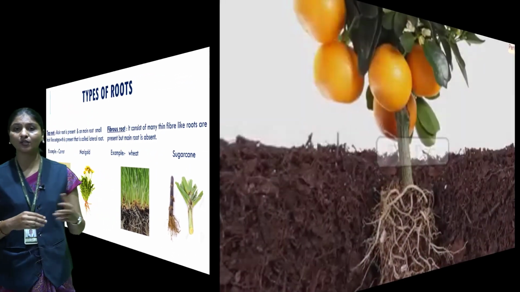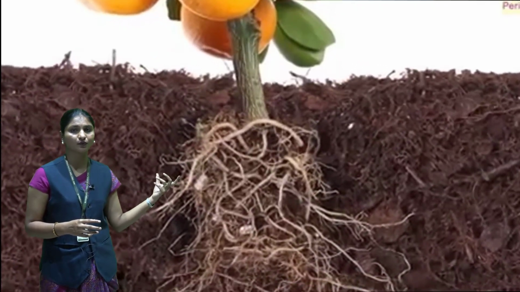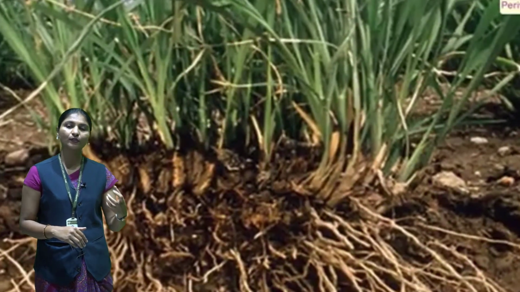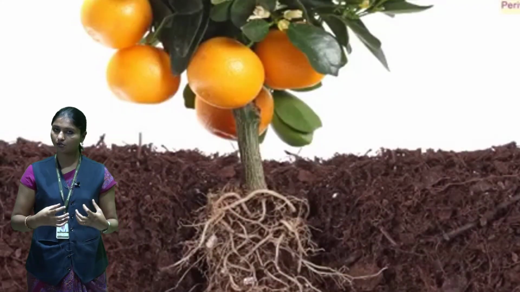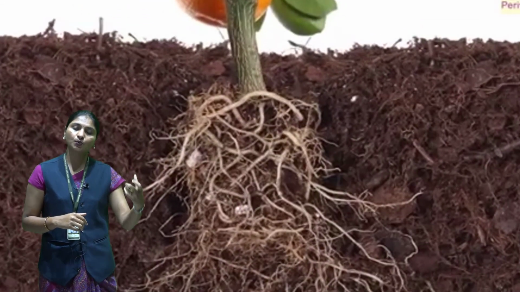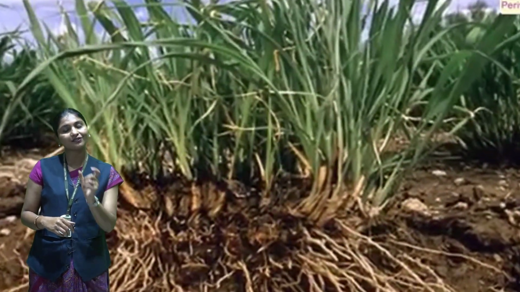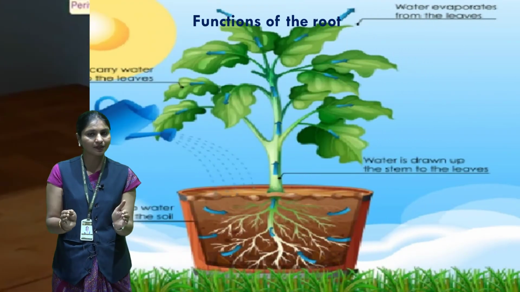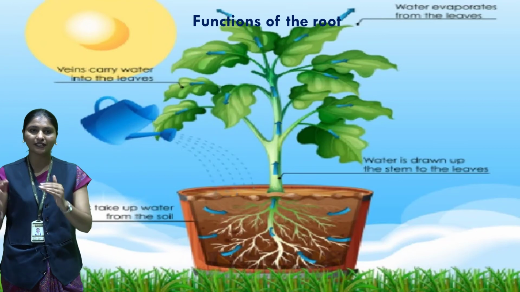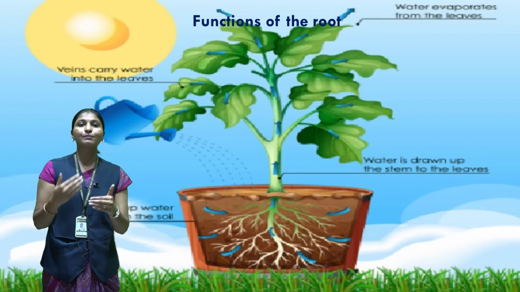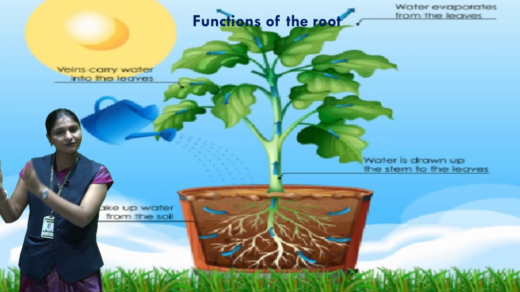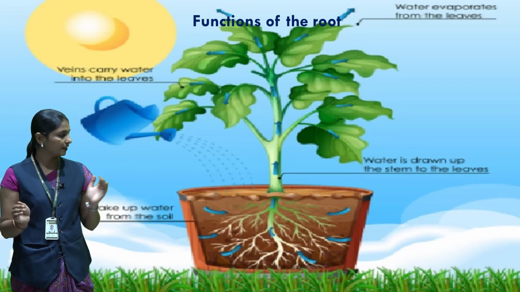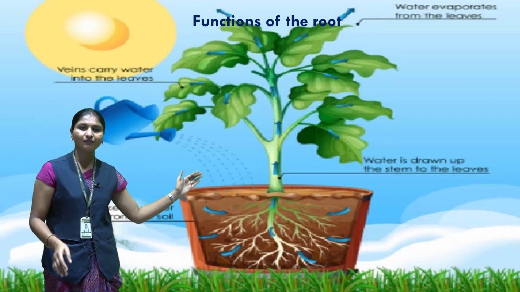Now next, what is the main basic function of roots? As we know, roots are present below the ground, so roots absorb water and minerals from the soil. This is the first function. Second, roots fix or anchor the plant firmly in the soil. This is the second function. And next, we know that leaves prepare the food, but the prepared food is stored in different parts. So the root also stores some amount of food. This is the main function of the root.